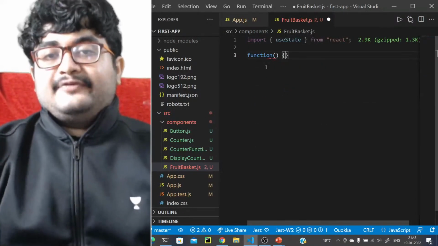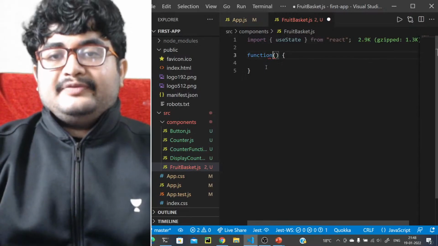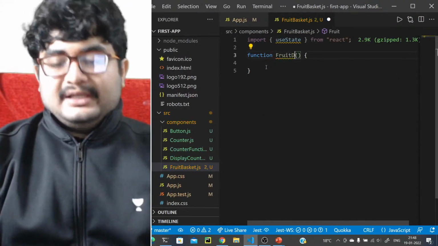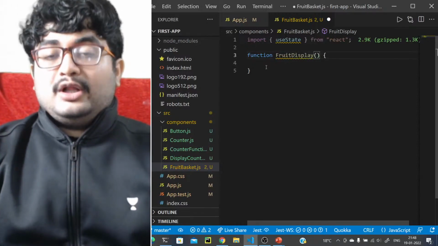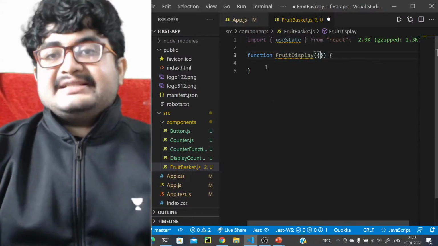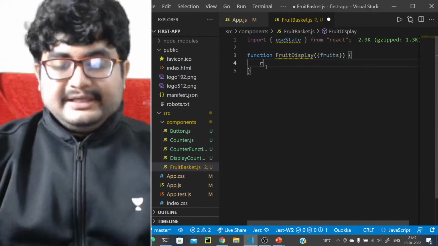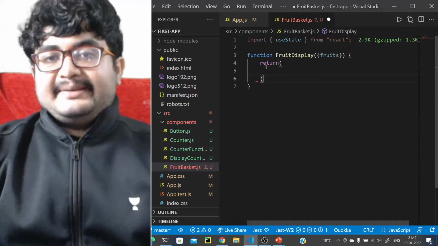that will display the fruits, right? That function, what will it do? It's a fruit display. Let's say fruit display. It will be responsible for displaying all the fruits, right? So we can pass the fruits as a prop here. It will be just responsible for displaying them, right?